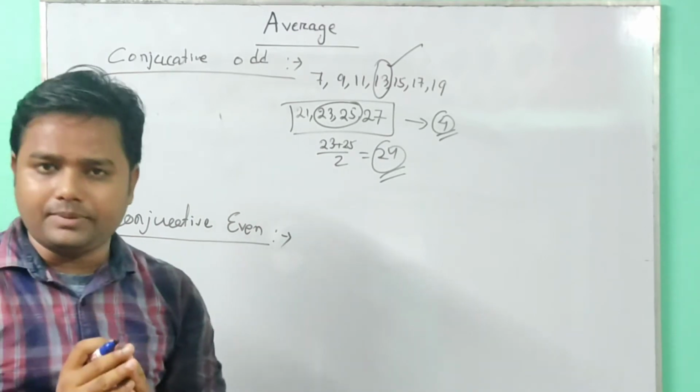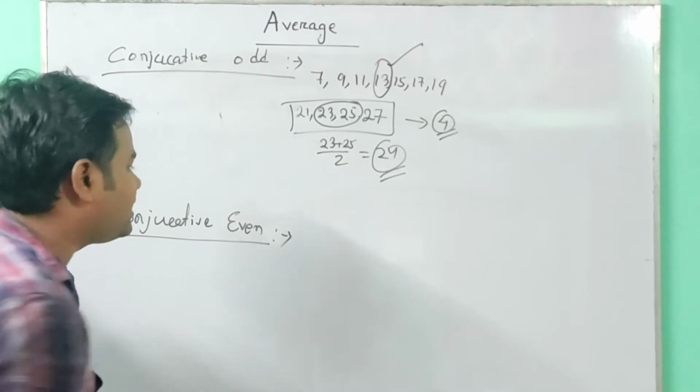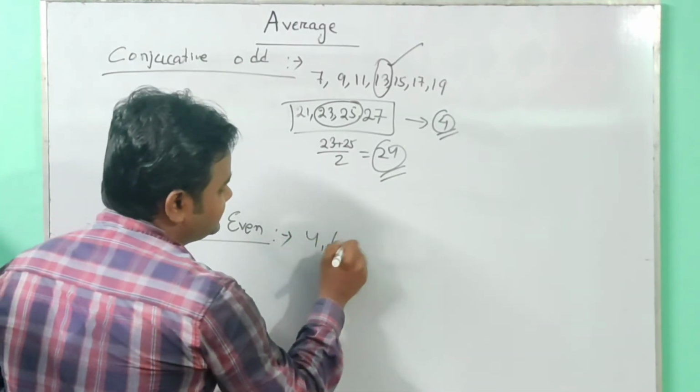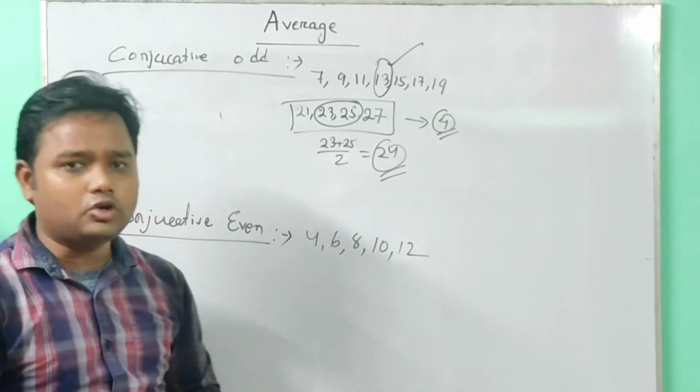Similarly, the same process will be repeated for consecutive even numbers. Consecutive even numbers means, for example, 4, 6, 8, 10, 12. Here what do we have to do?